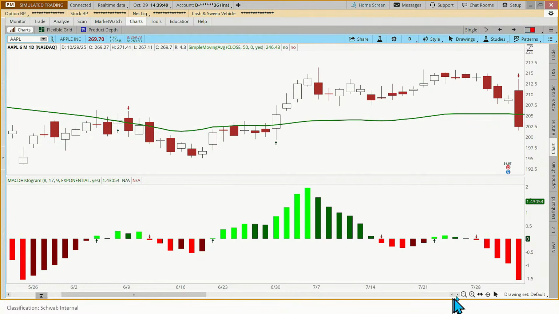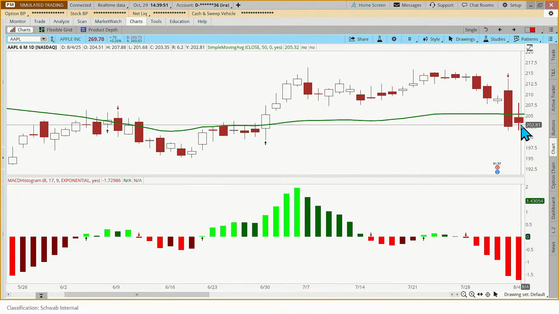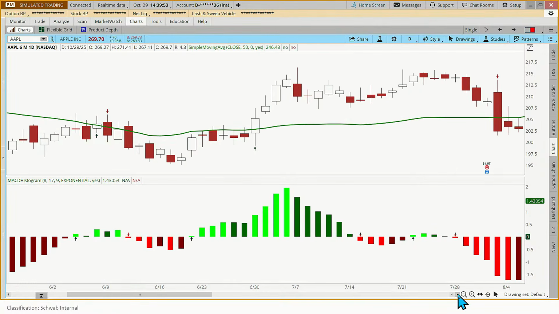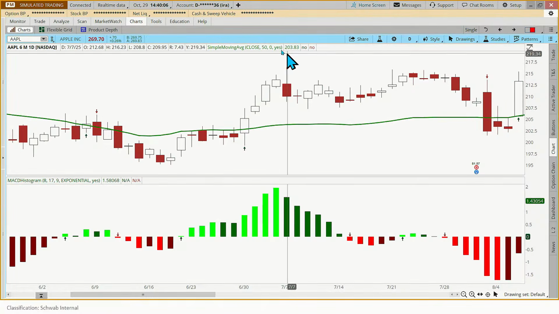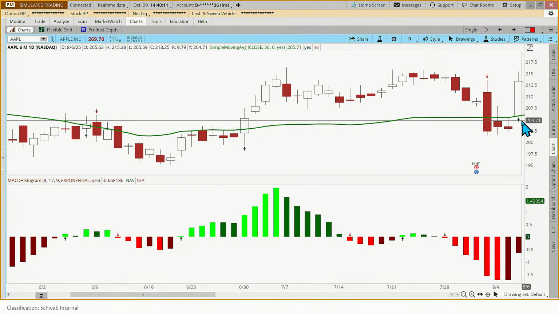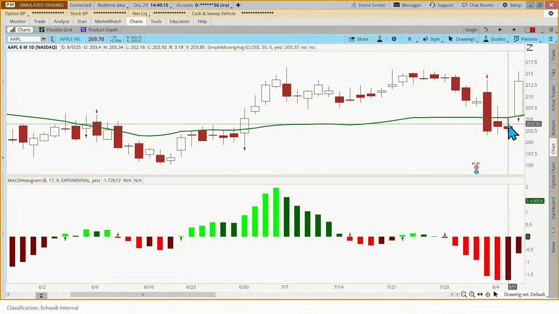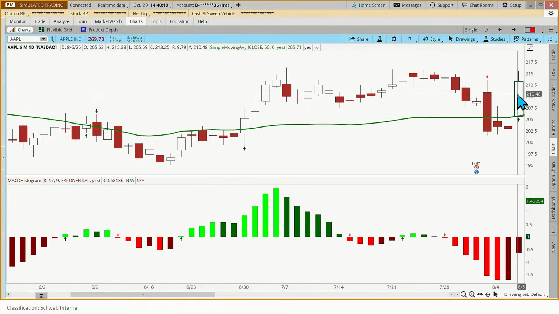Okay. Now, next day, stock kind of just went a little flat. The day after that or 2, we went back above the moving average. And you can actually see the moving average is rising there. Now, if you really, really want to see whether the moving average is rising or not, look right here. The value of the moving average is right there. If you look right here next to the top line, and I have my cursor that day, the moving average is at 205.71. The day before, it was at 205.35. So technically, that's rising.